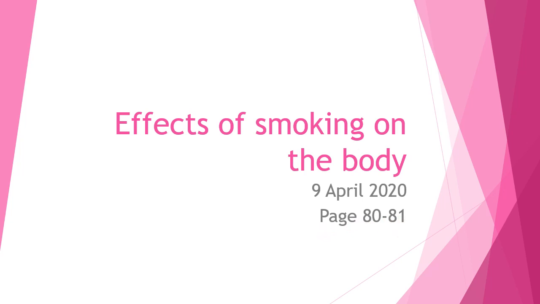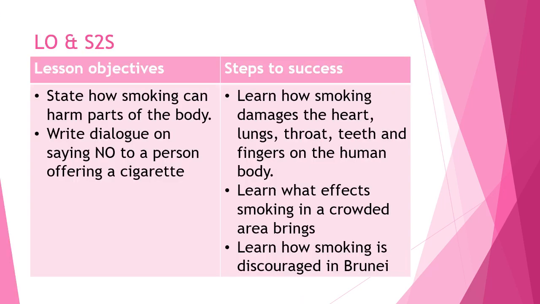Sorry, teacher Tarap. So if you want to use your textbook to look at this while looking at the slides, you can also do that. Okay, so your lesson objective for part 1 and part 2 of this lesson. So part 1, you're going to state how smoking can harm parts of the body.